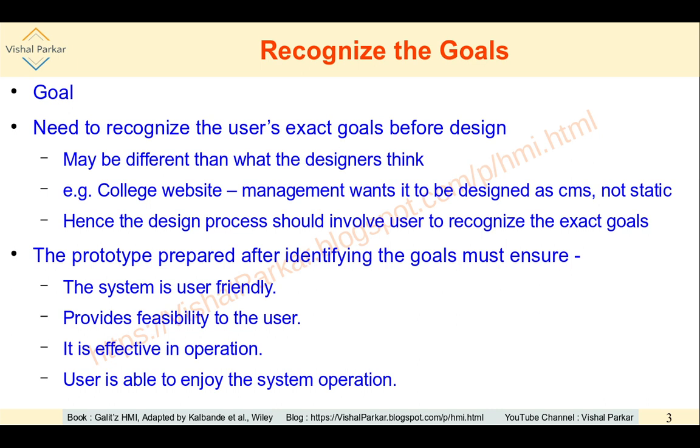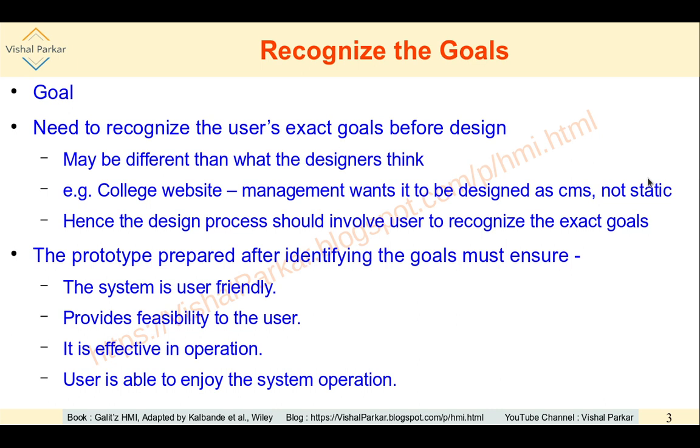But actually, the management wants that website to be designed as a content management system, not a static website, wherein they could upload something on their own, they could change some content, for example. So if the users' goals are not taken into account, obviously the system will fail. And that is the reason why the design process should involve the user to recognize his or her exact goals.